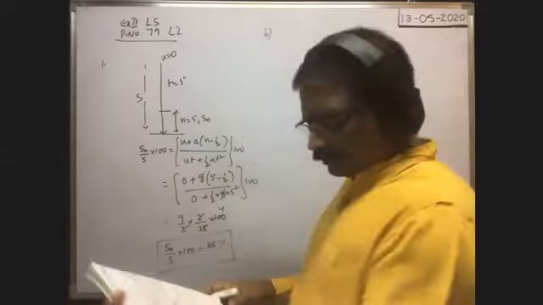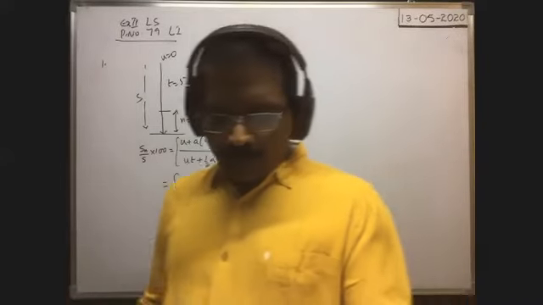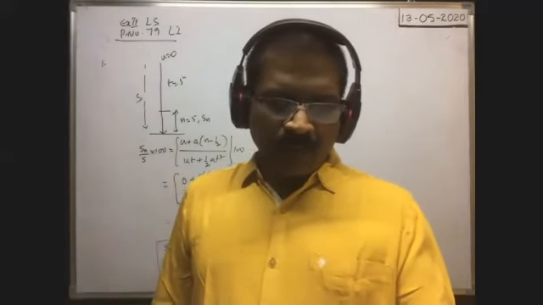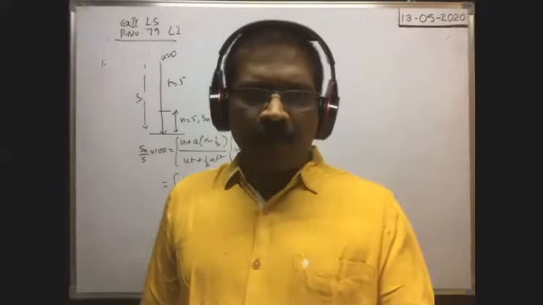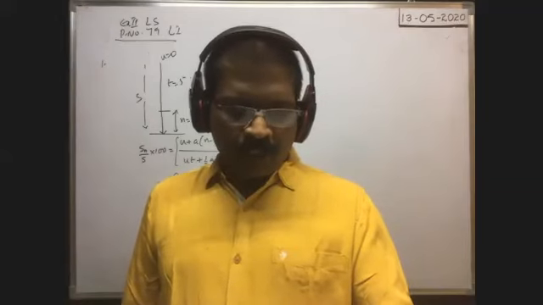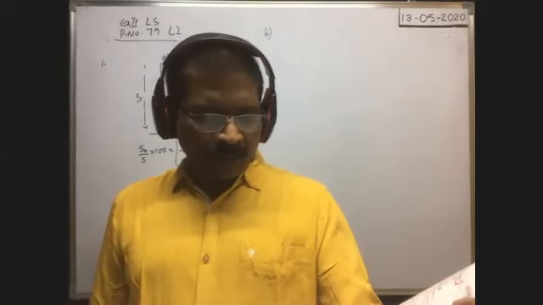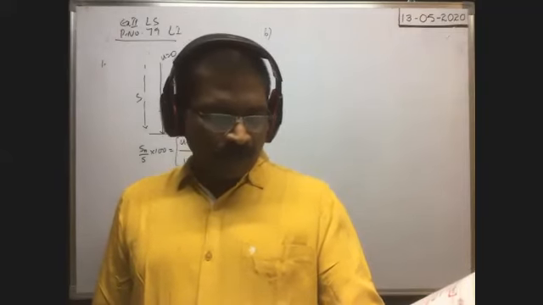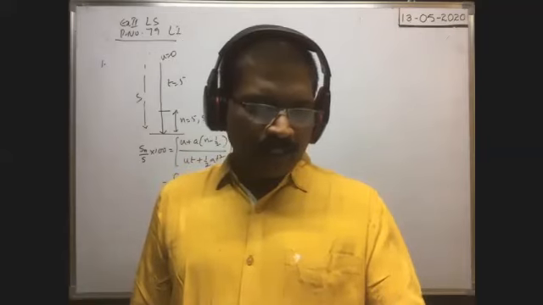Sixth problem. The distance traveled by a body during the last second of its total flight is d, when the body is projected vertically up with a certain velocity. If the velocity of projection is doubled, the distance traveled by the body during the last second of its total flight is dash.